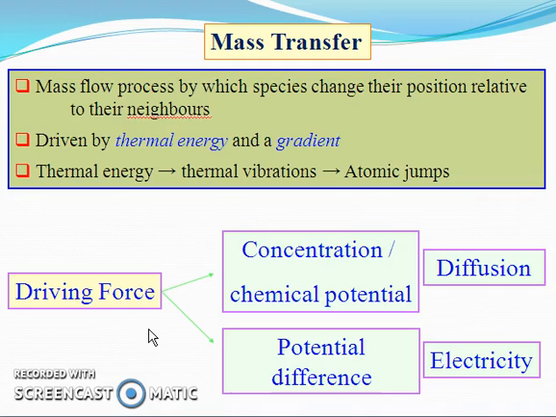Suppose the concentration of one molecule is higher at one corner of a room, and at another corner the concentration is 0. Transfer of that molecule from one corner of the room to the other corner is very fast, and this decreases gradually with time, because the concentration at the other corner is gradually increasing and the concentration at the initial corner is gradually decreasing. That means the concentration difference is gradually decreasing. Though the concentration difference or gradient is gradually decreasing, the mass transfer rate is also gradually decreasing. That means the diffusional rate is also gradually decreasing.